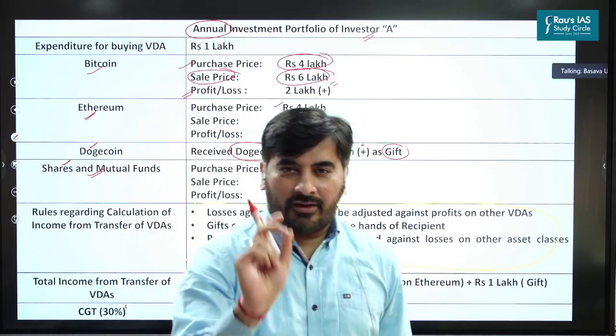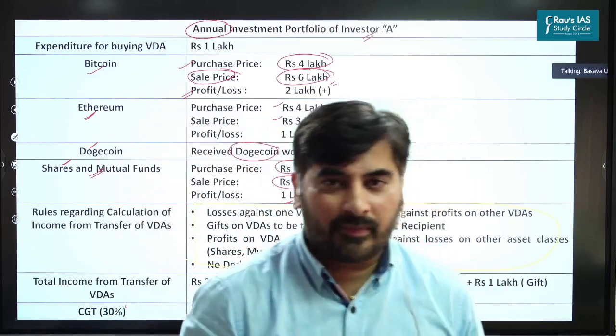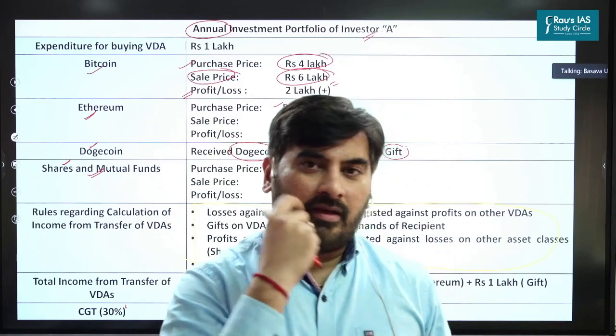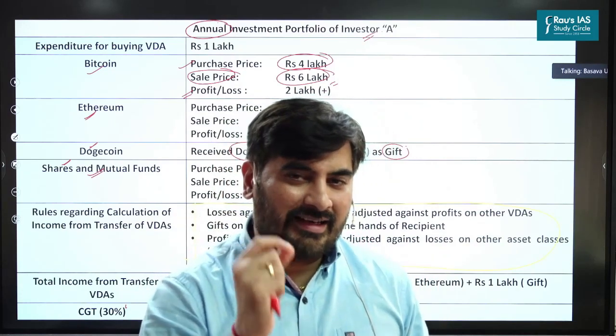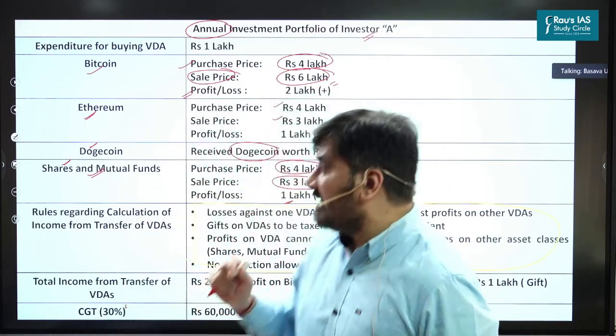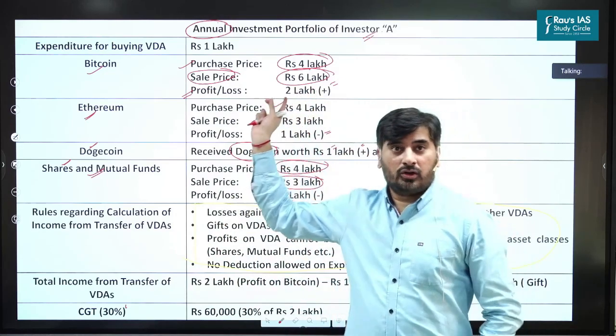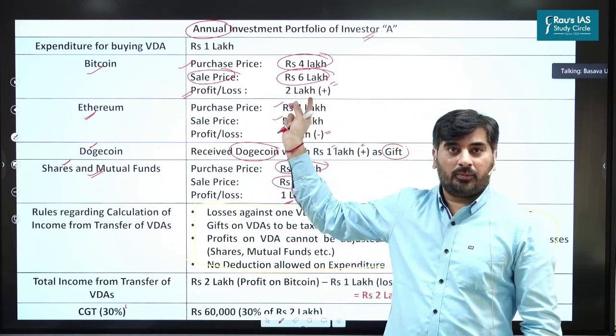So now let's try to understand his tax liability. First thing first, how will you calculate his tax liability? How much money has he earned from Bitcoin? Look at this, 1 lakh rupees.